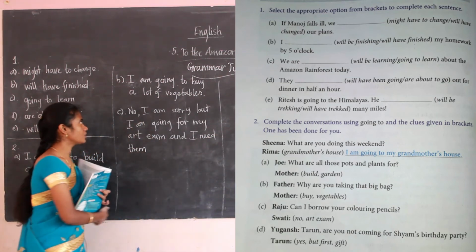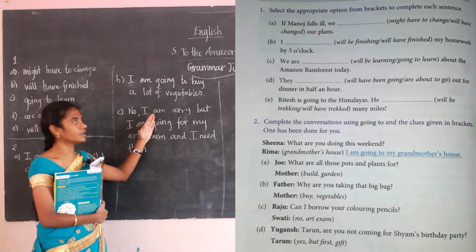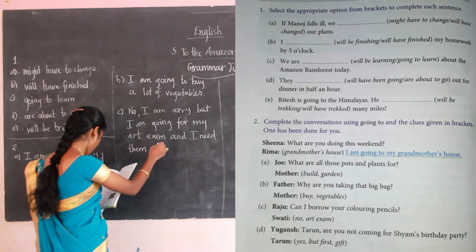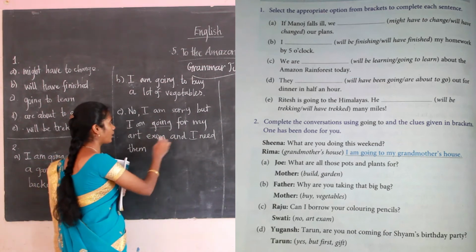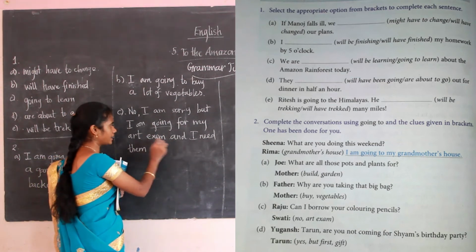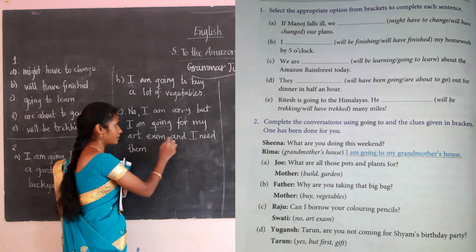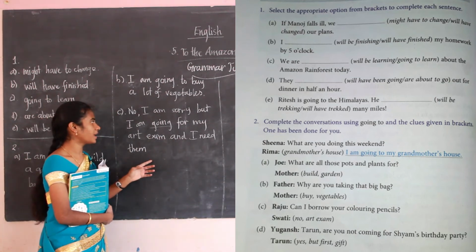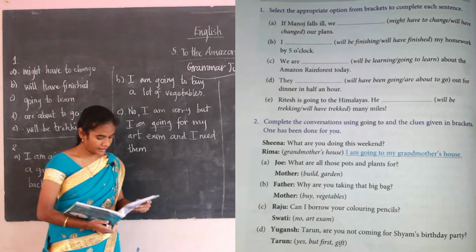So for "no," she said no for that. She is saying sorry, but I am going. I have used "going for my art exam." Art exam also I have written for the art exam and I need them. No, I am sorry, but I am going for my art exams and I need them.